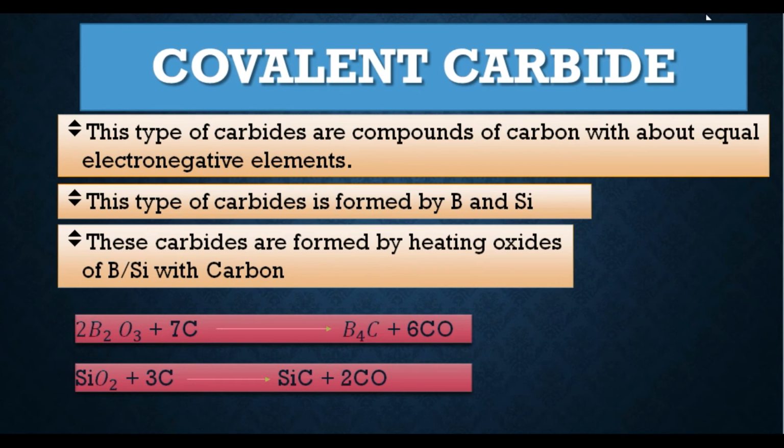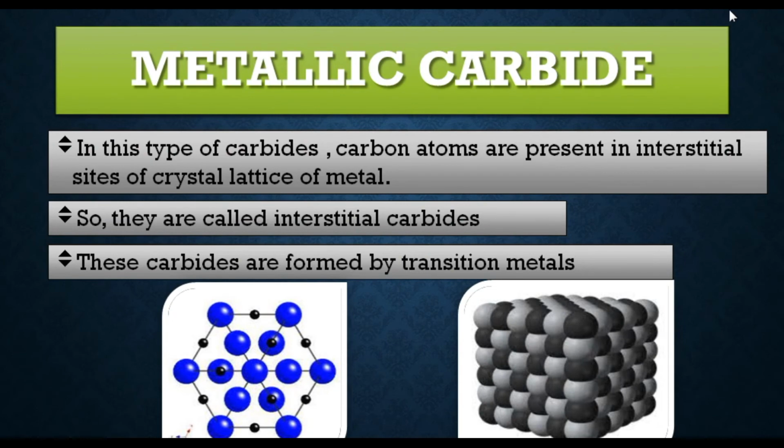For example, boron oxide is reacting with carbon, and this is giving us boron carbide plus carbon monoxide. Similarly, silicon oxide is reacting with carbon and giving us silicon carbide plus carbon monoxide. So here boron carbide and silicon carbide are covalent carbides, and these are prepared by heating oxides of boron or silicon with carbon. Now it's time to discuss the last type of carbides, that is metallic carbides.